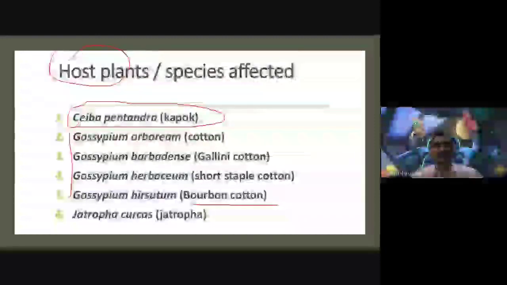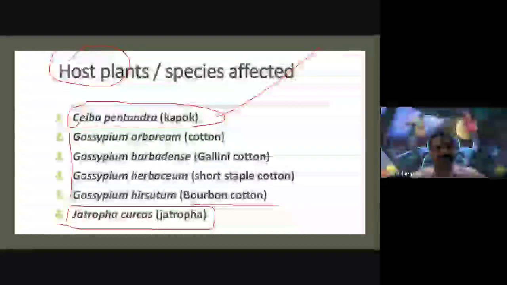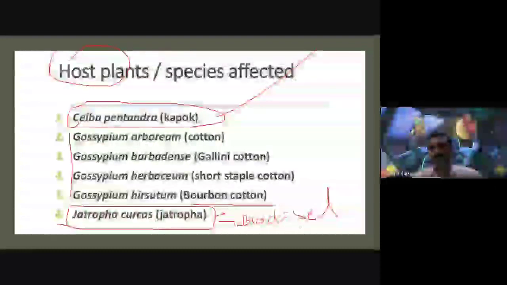At the same time, the Xanthomonas axonopodis pv. malvacearum causal organism affects not only the Gossypium species but also Ceiba pentandra, along with Jatropha curcas, the Jatropha plant. Have you ever heard of the Jatropha plant? The Jatropha is used as a biodiesel plant. Have you ever heard this term biodiesel?